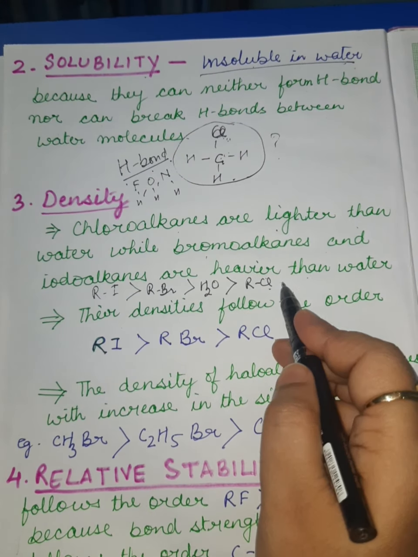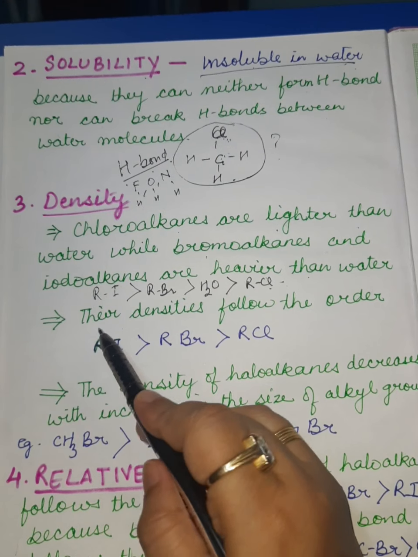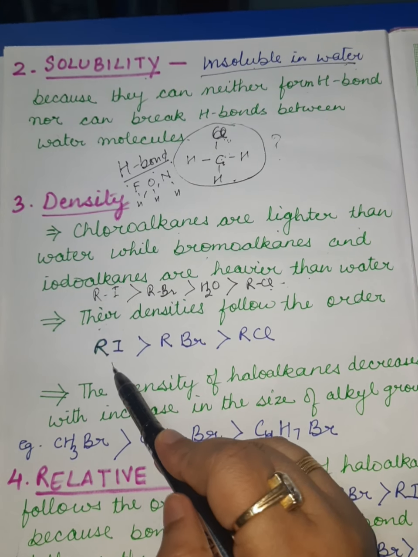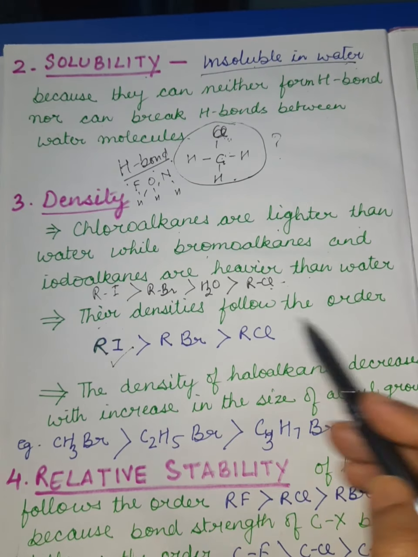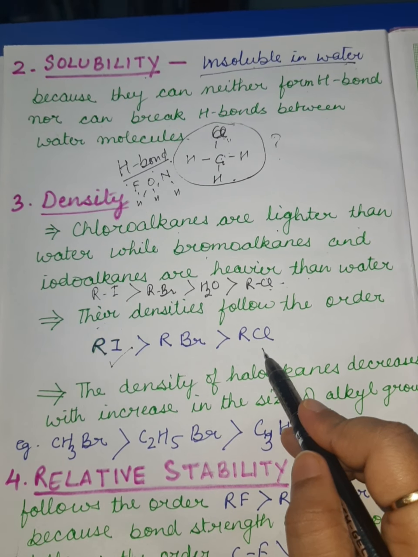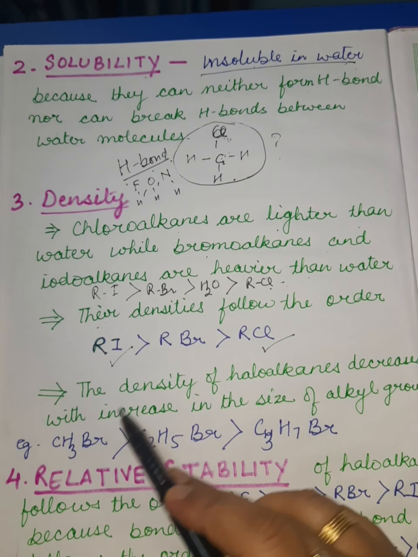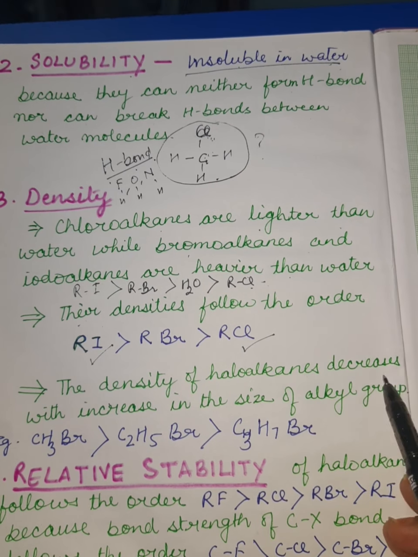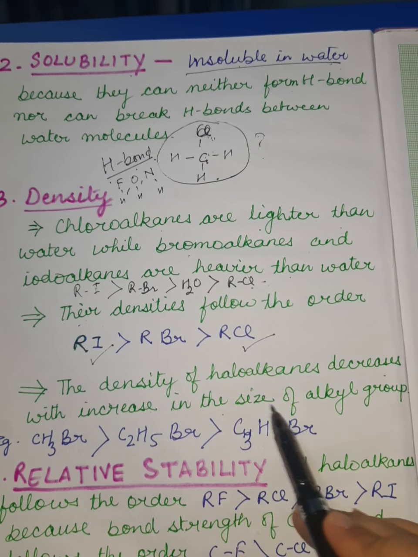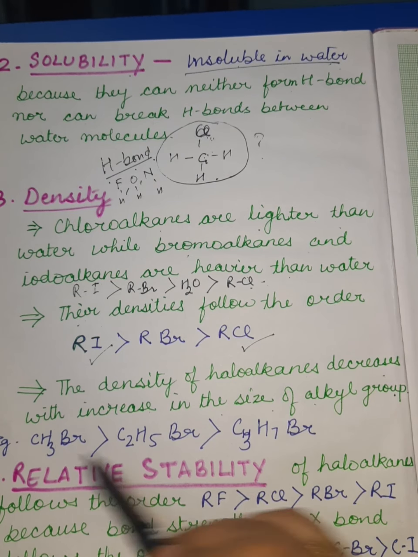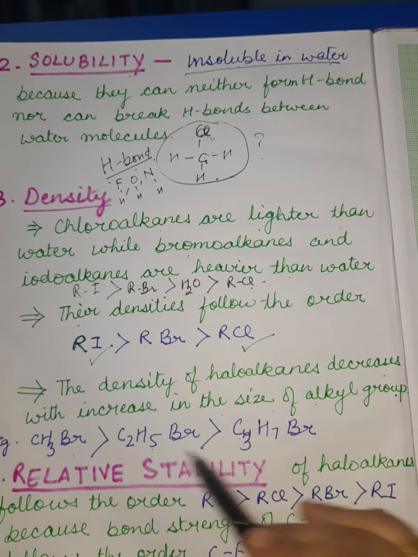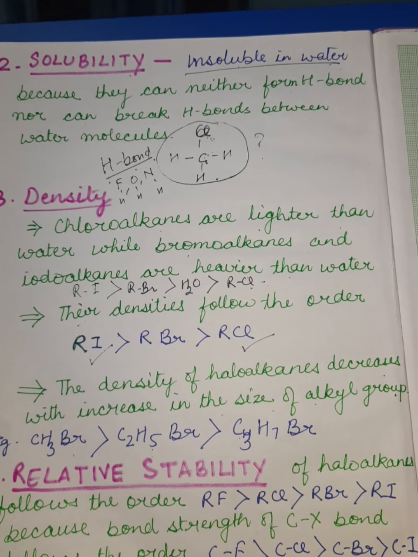This will be the trend. And the second fact, their densities follow the order: alkyl iodide is most dense and the least will be alkyl chloride. And the third important fact is the density of haloalkanes decreases with increase in the size of the alkyl group. As the size of the alkyl group increases, their density decreases.